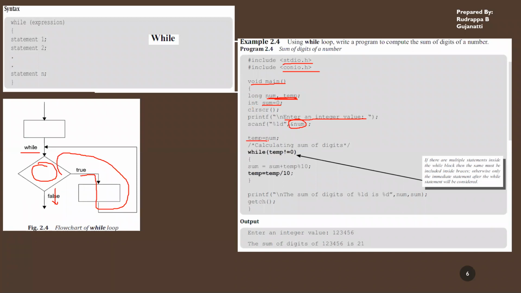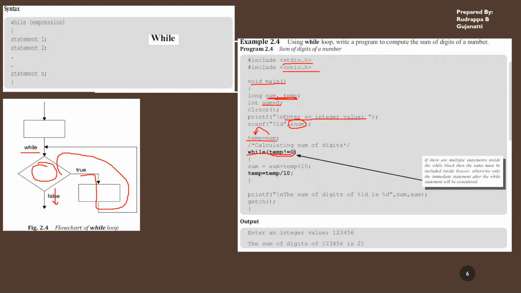Now that number is stored in a temporary variable, temp. Then what they're doing is checking whether temp is not equal to 0. That is, whatever number you have entered, that is nothing but the temp you're considering.